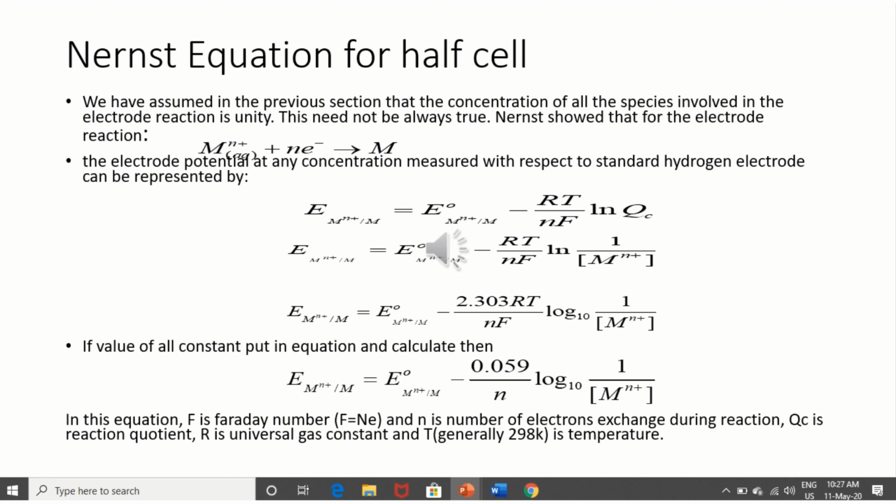0.059 is the calculation of all those constants, but we must know n is the number of electrons exchanged during the reaction, and F is the Faraday number. It is equal to the charge of 1 mole of electrons. F is equal to Ne, where N is the Avogadro number and e is the electronic charge. That is F.